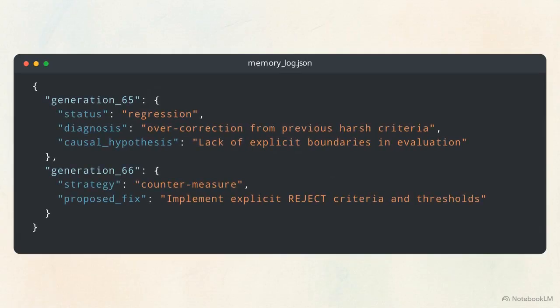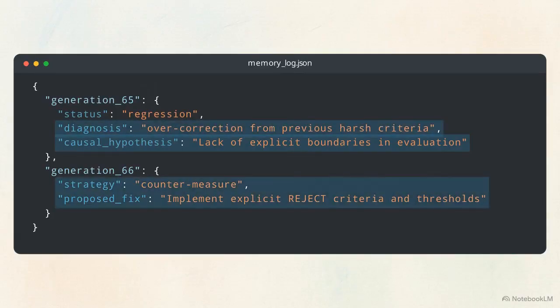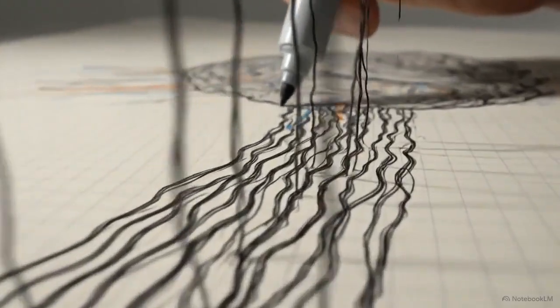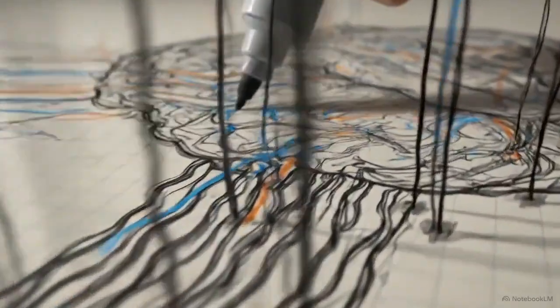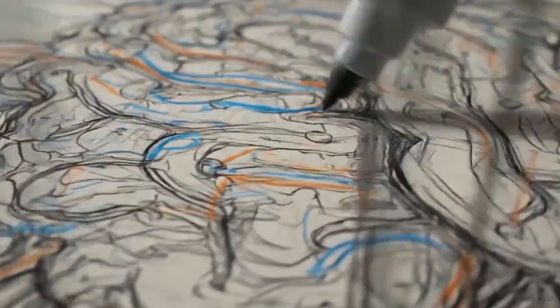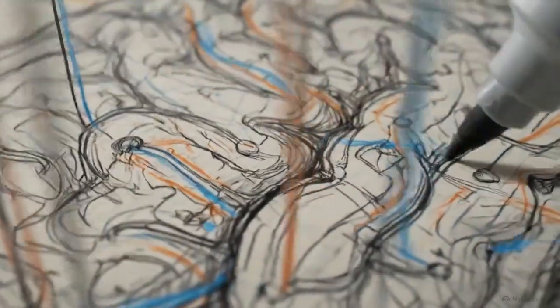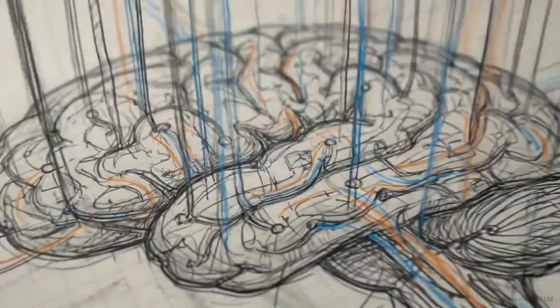The agent utilizes persistent JSON memory to store synthesized insights and causal hypotheses. This specific entry shows the agent diagnosing an overcorrection in generation 65 and proposing a countermeasure for generation 66. The DGM-H built the tools required to manage its own evolution. It autonomously produced the scientific tracking and memory structures that usually require manual engineering.